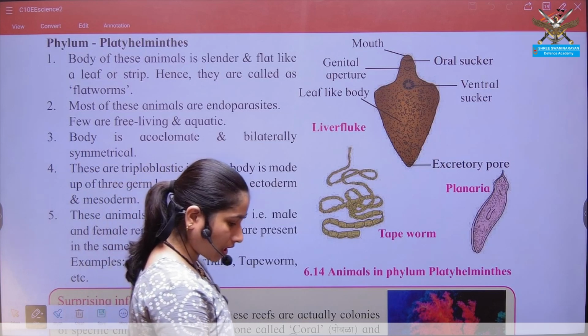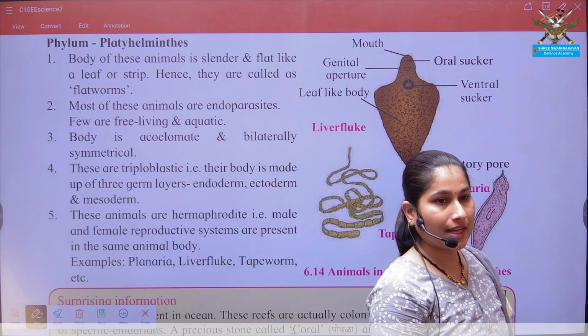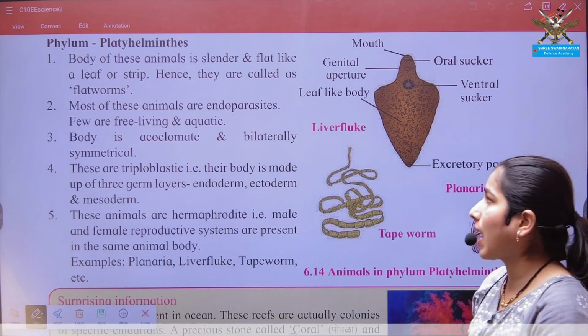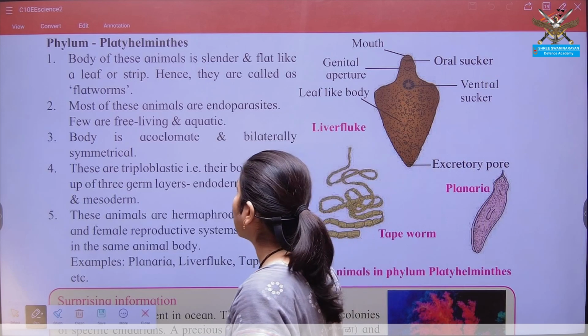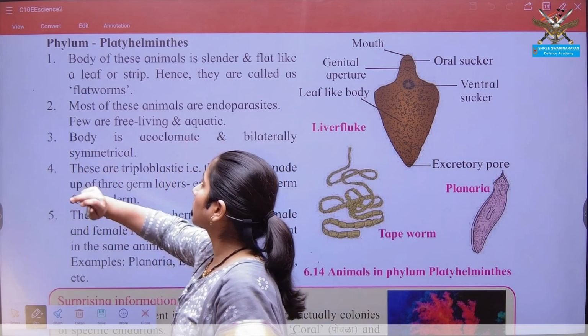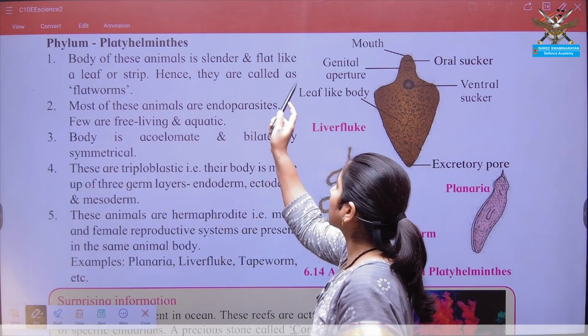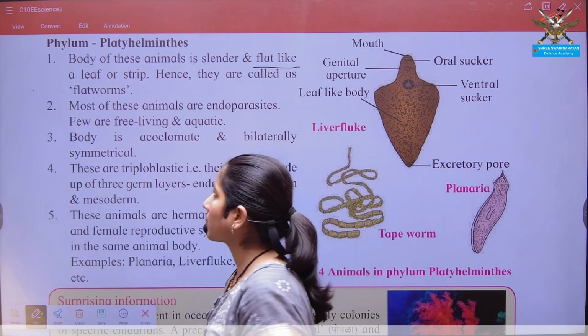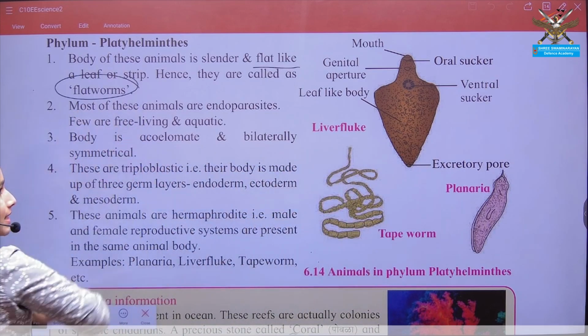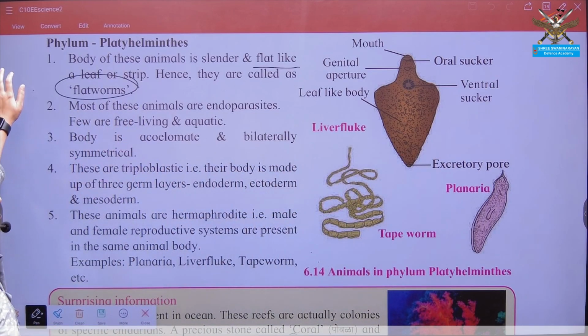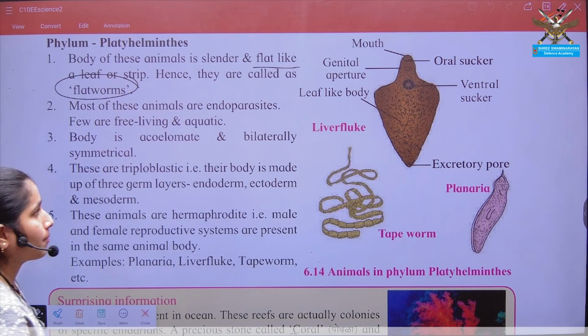Next comes your third phylum, that is phylum Platyhelminthes, also known as flatworms. Their body is flat. That's why they are also known as flatworms.